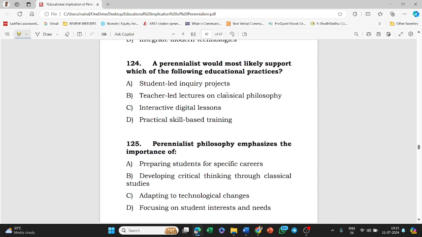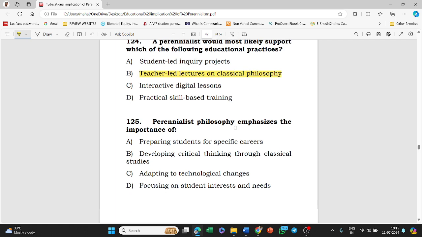Next, a perennialist would most likely support which of the following educational practices? Student-led inquiry projects, teacher-led lectures on classical philosophy, interactive digital lessons, practical skill-based training. Answer of this question is option B, that is teacher-led lecture on classical philosophy.